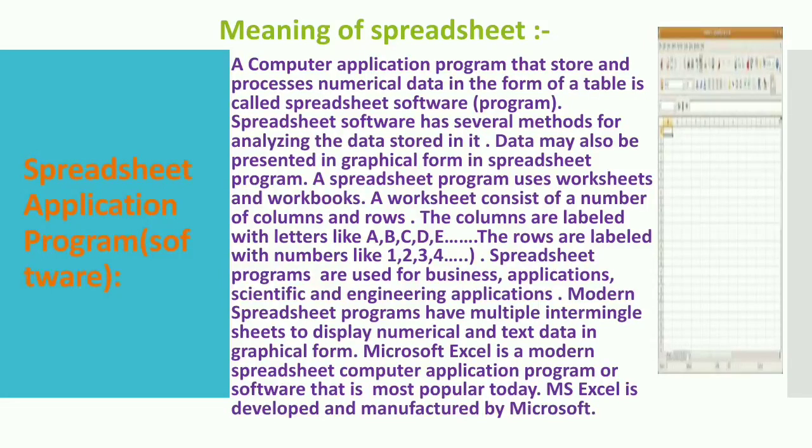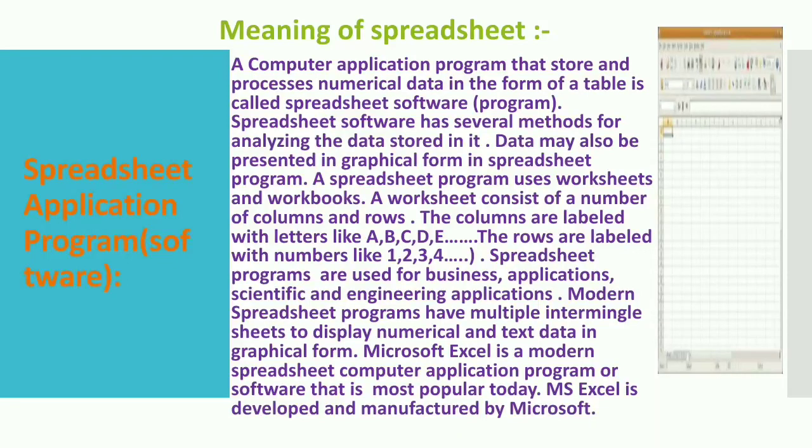A spreadsheet program uses worksheet and workbook. A worksheet consists of a number of columns and rows. The columns are labeled with letters like A, B, C, D, E and so on. And the rows are labeled with numbers like 1, 2, 3, 4, 5 and so on.